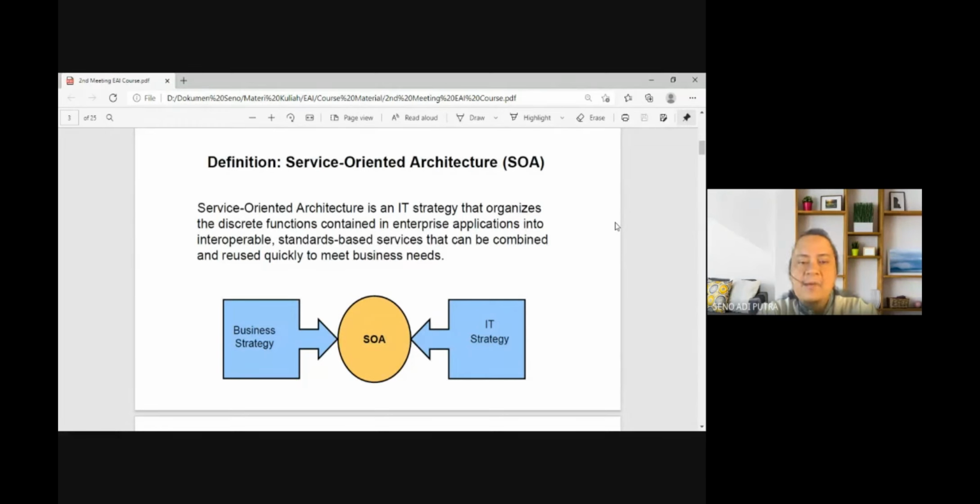So how can we interoperate them into reusable applications that support our business process?